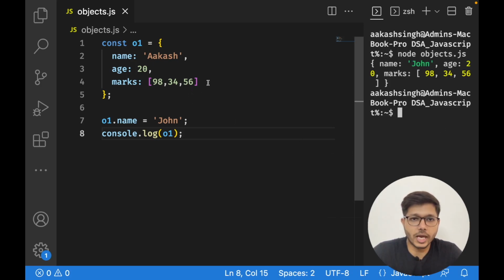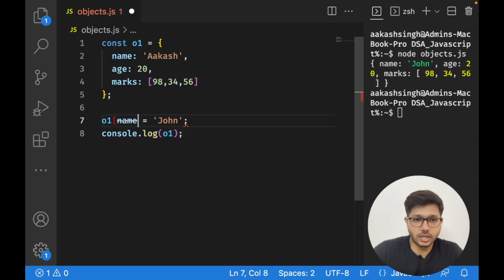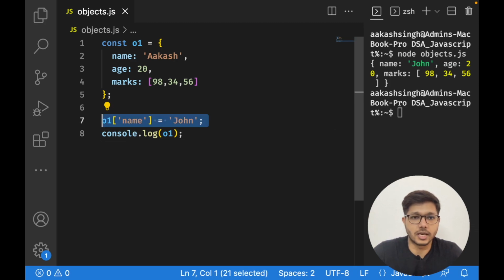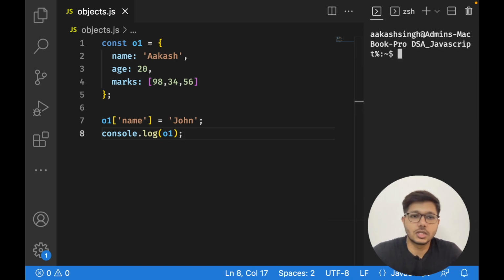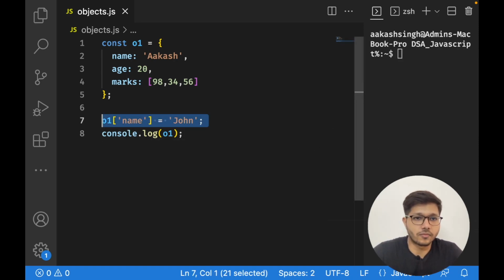So you can do this for any data type. Even you can update the marks, and you can update this array, number, string, or any boolean type. So any data type can be updated with this. And another method that you can use is you can even use a string inside square brackets, and you can update the values. So both will work absolutely fine. Okay, so this is how you update the keys.